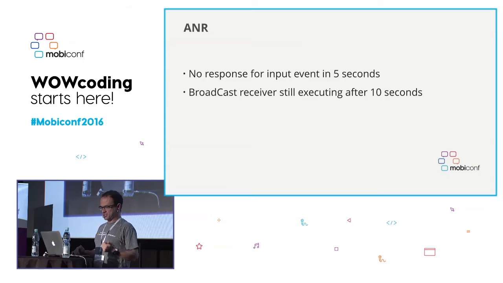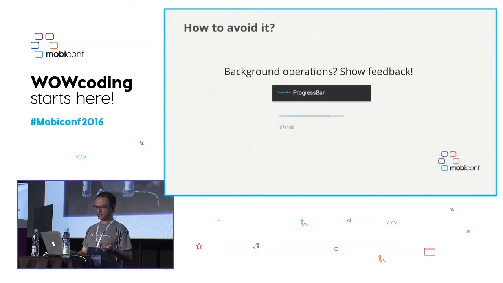This happens every time there is no response for an input event in 5 seconds. That means I click on the screen, 5 seconds, nothing happens. The operating system triggers this ANR dialog. Or if a broadcast receiver is still executing after 10 seconds. How do we want to avoid this?